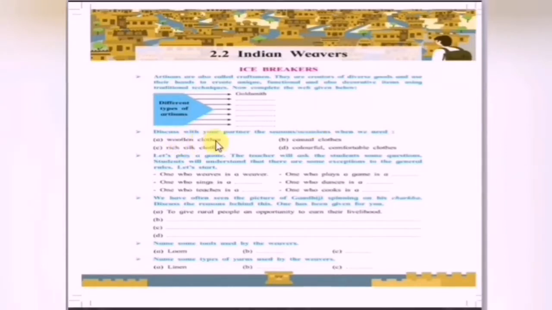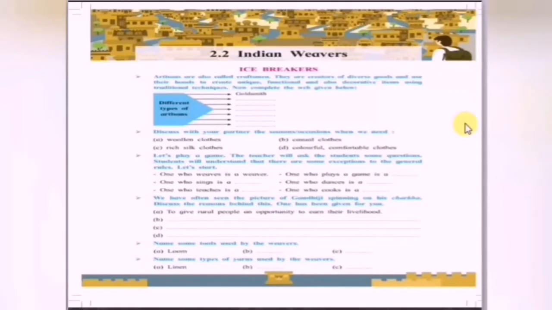The second, discuss with your partner the occasions and seasons when we need such types of clothes. Woolen clothes, when do we use them? Definitely in the winter season, to get comfort for our body. The second, casual clothes.